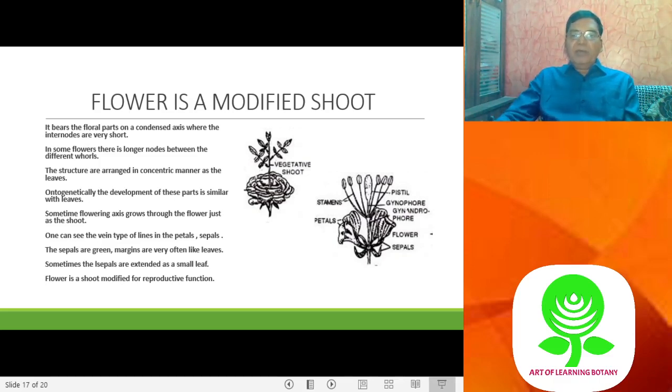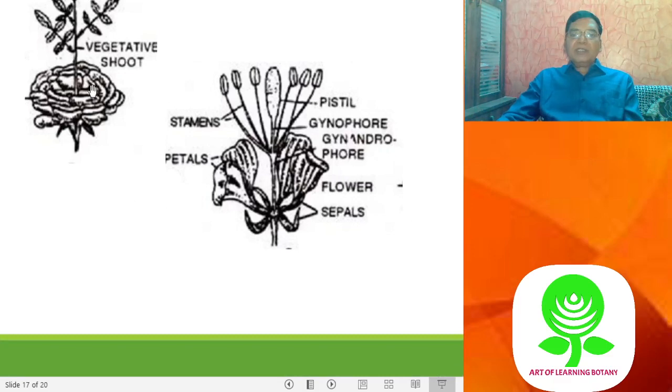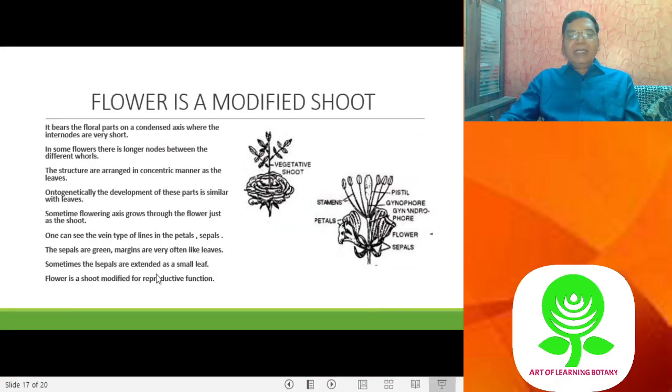Now look at this diagram. I'll zoom it for your convenience. You see this is a flower. However, this receptacle now grows forward and forms a vegetative shoot bearing leaves, so the flower is intercalary here. Now you come to this, you'll find a gap where the internode is longer. In the gynandrophore, the internode is elongated. That means the internode is not always condensed in flowers; in some it is elongated. So these points indicate that a flower is a shoot modified for the reproductive function. So we can call it a modified shoot.